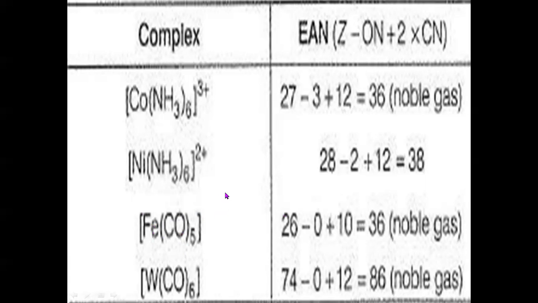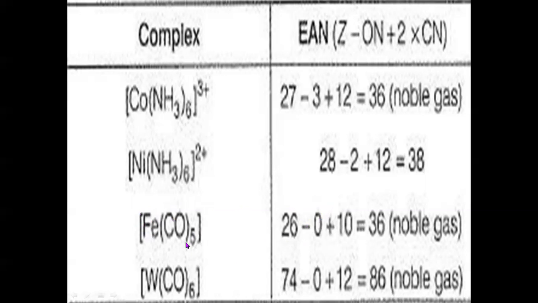And there is no charge on the complex ion, therefore there will be no charge on the iron atom. So it is in atomic form, not in ionic form. Therefore, 26 minus 0. Why? Because oxidation state or primary valency of ferrous is 0 in this complex.